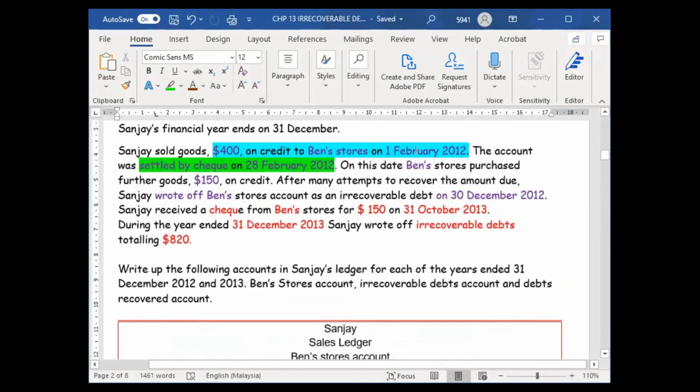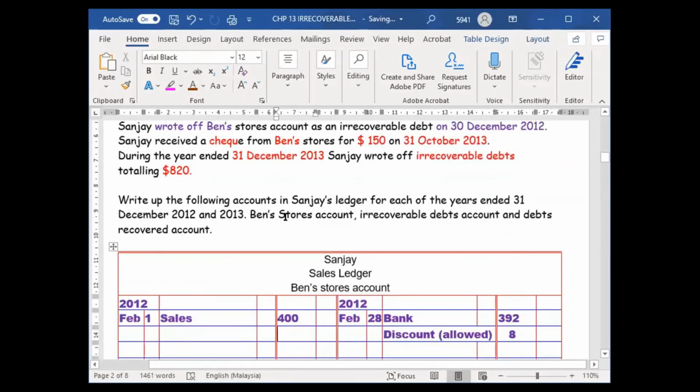Okay, the third one. On this date, the bank bought further under 50. So who is that guy? Ben, still the bank. So what I do, I go to the debit side and write 150. The date will be 28 February, and then we write here sales. It's a credit sales of 150.